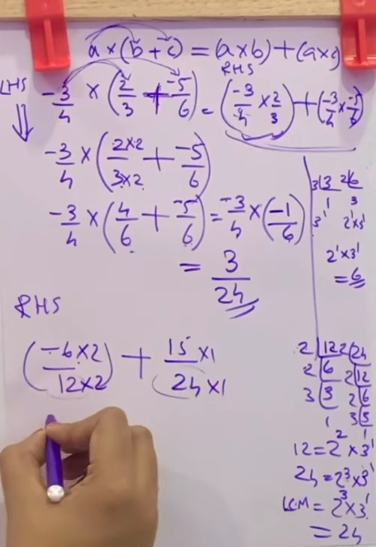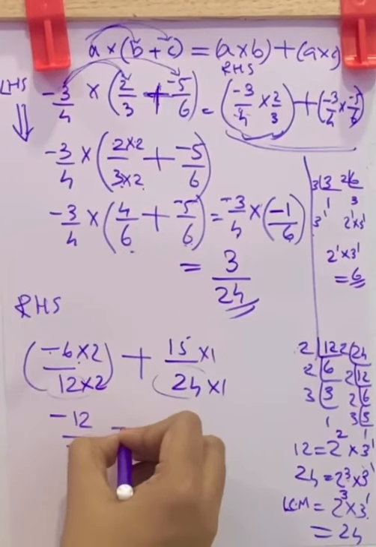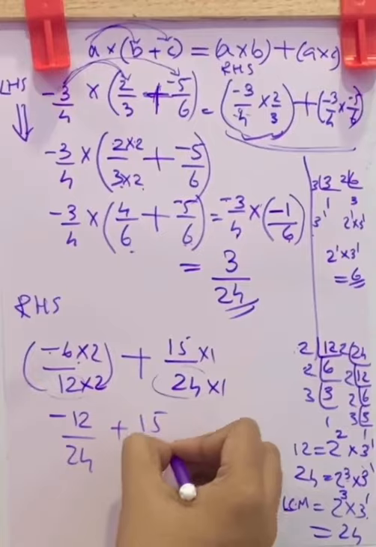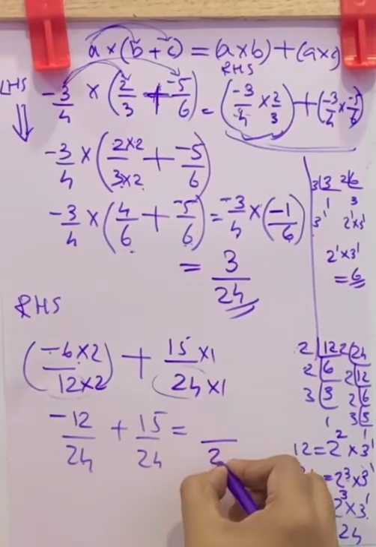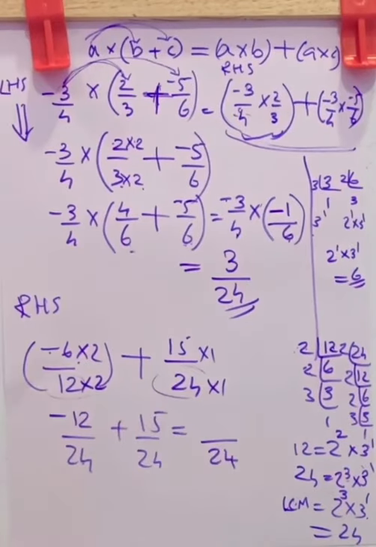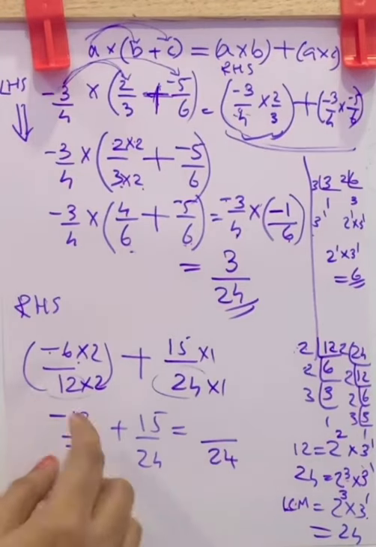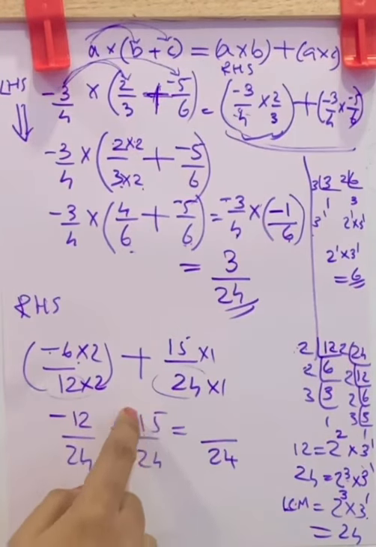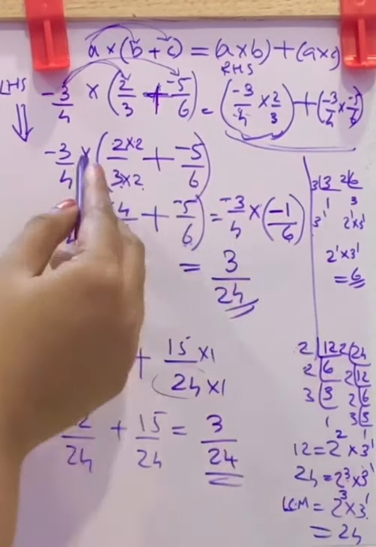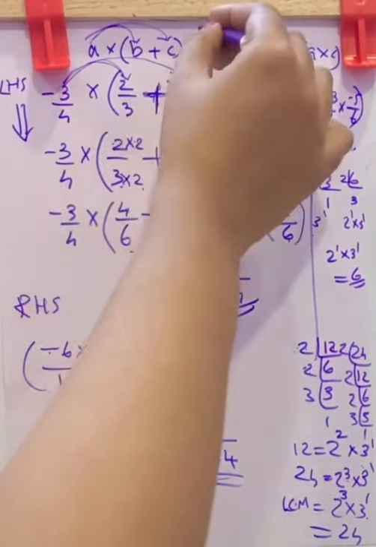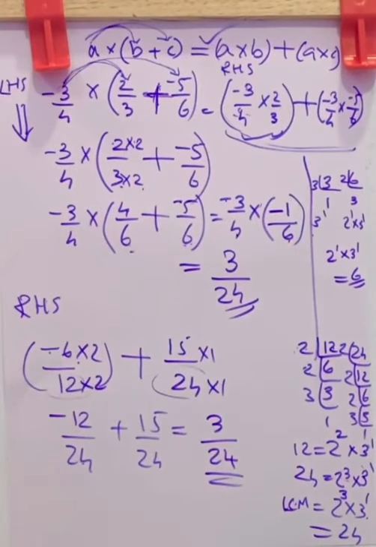Negative 6 into 2, negative 12 by 24 plus 15 by 24, which is equal to, here the denominator is same, so you can directly do the numerators addition. One is negative, one is positive. So you want to subtract the smaller number from the bigger number and put the bigger number's sign. That is 3 by 24. LHS and RHS are equal. So this distributivity is verified.